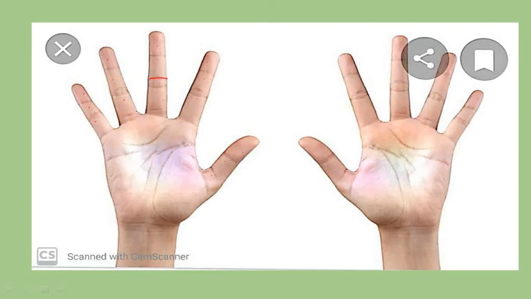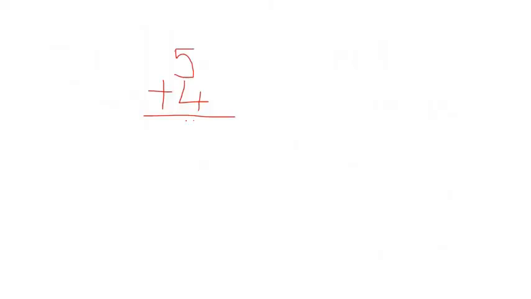Done? Stop there. Now, what exactly do we have to do? We have to count all these fingertips together. 1, 2, 3, 4, 5, 6, 7, 8 and 9. What is the answer? 9. Okay? Write it here. This is the way we can solve the sum.